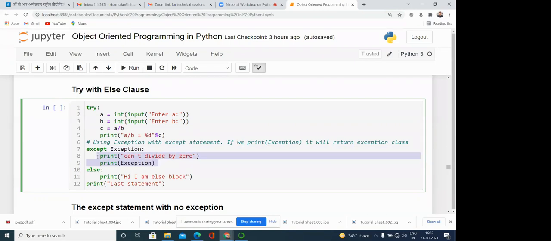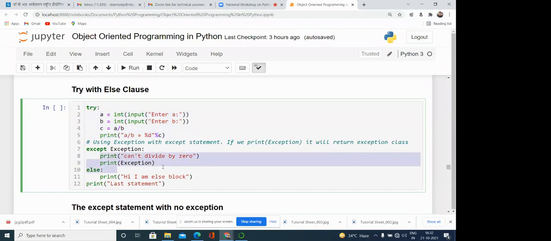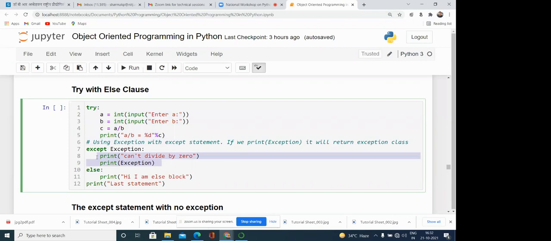And then in else, if an exception occurs in the try block, the except block is executed, otherwise the else block will execute.